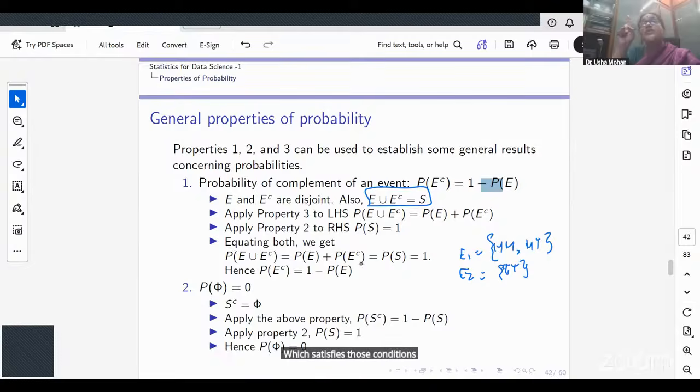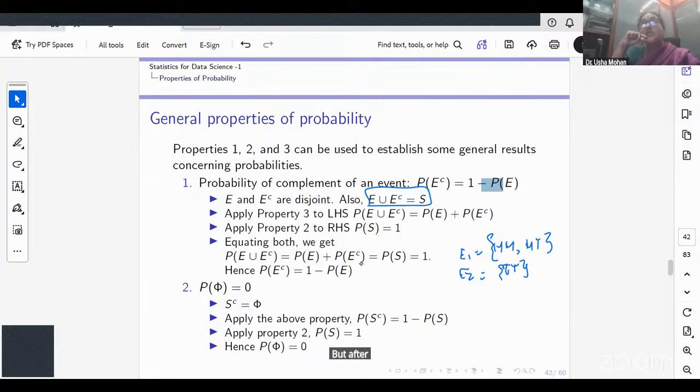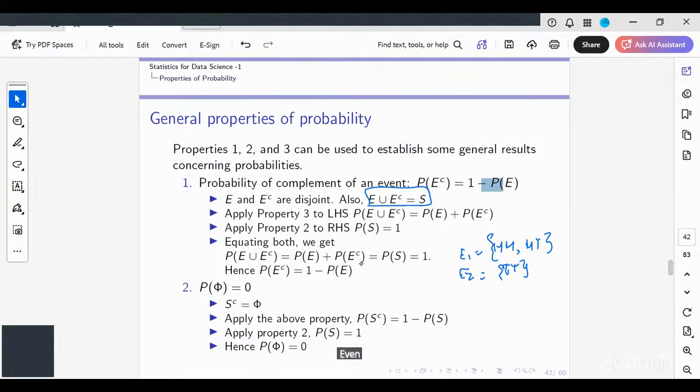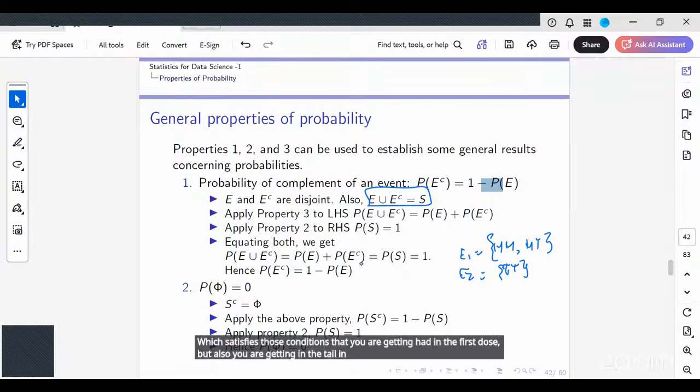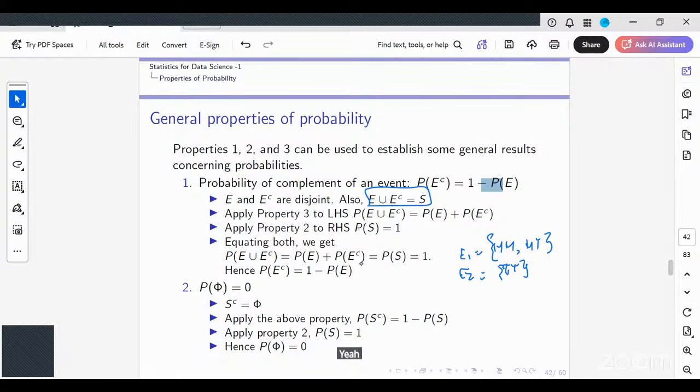My E2 was getting tails in both the tosses. So, are E1 and E2 satisfying... are they exhaustive collectively? No. E1 and E2, no. I have a TH, right? Okay. Is that clear? Yes.